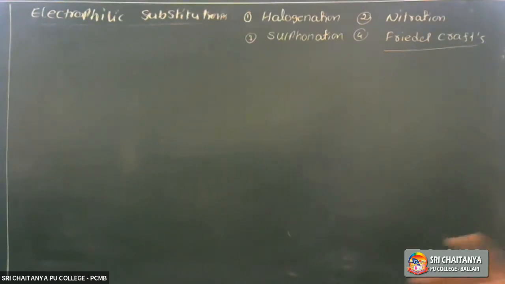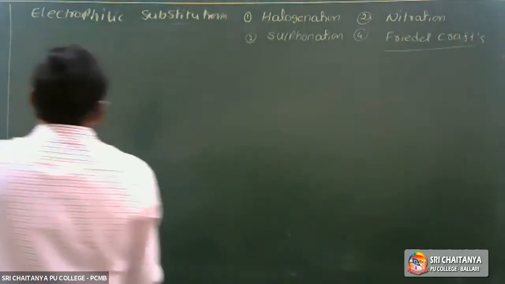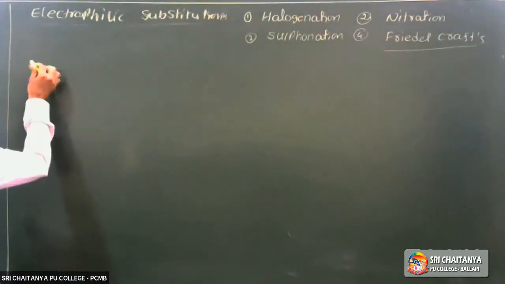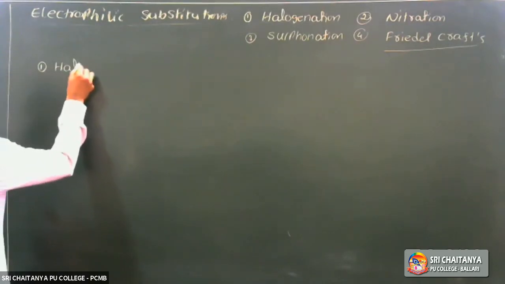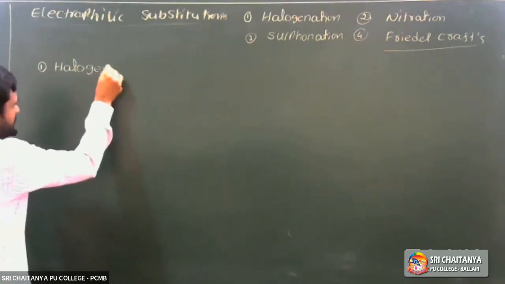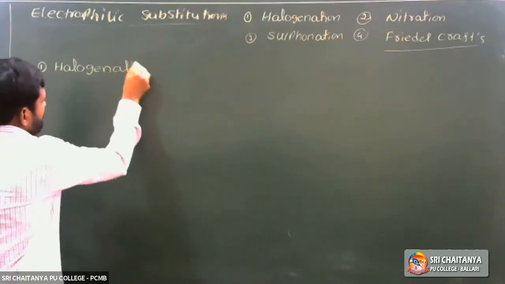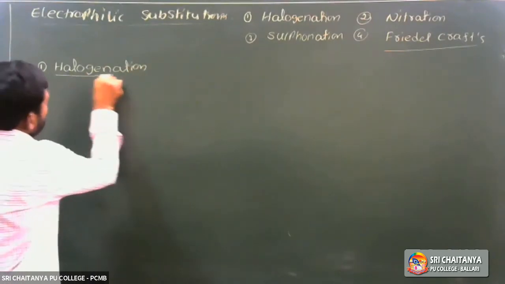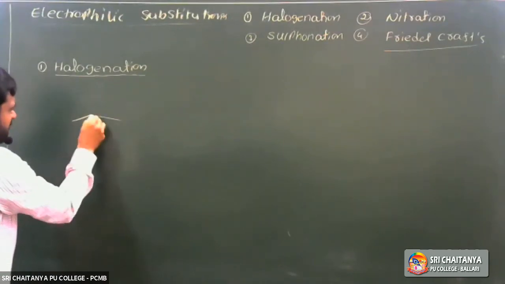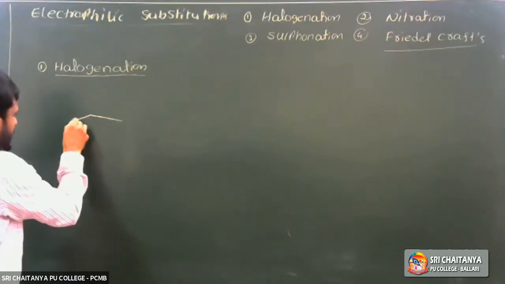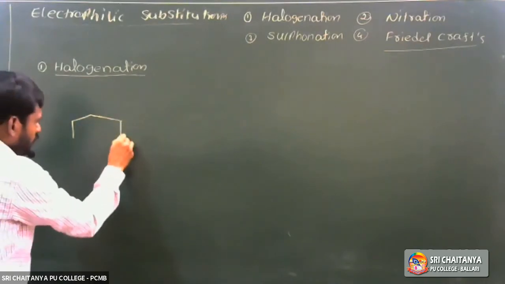Take the first one, halogenation reaction. First reaction, halogenation. So haloarene, take a particular example, chlorobenzene.